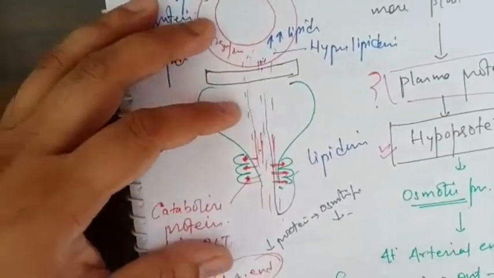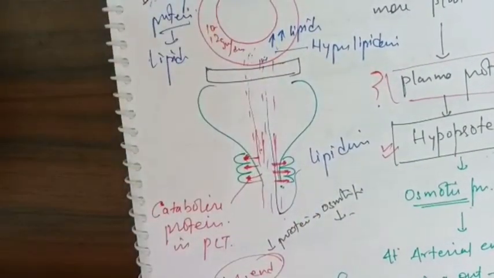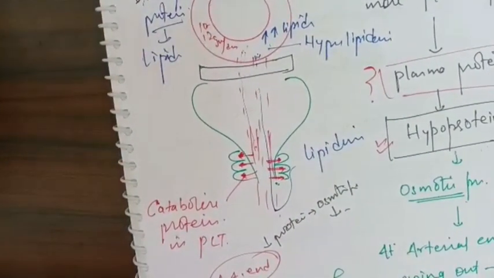So the triangle of increased protein loss into the urine, which is causing less protein in the blood, which is causing generalized edema, this is our nephrotic syndrome.